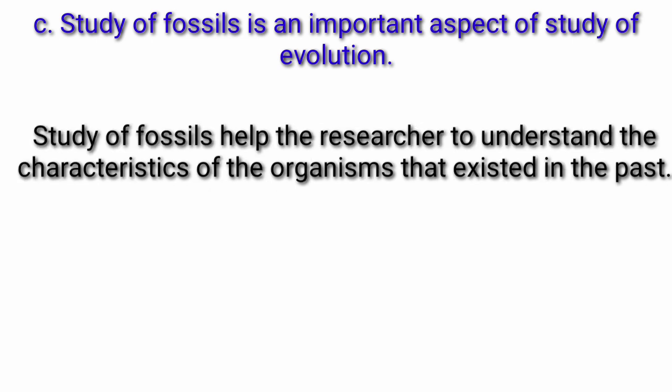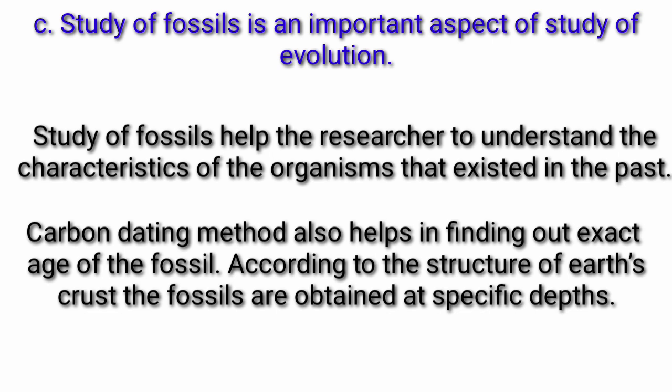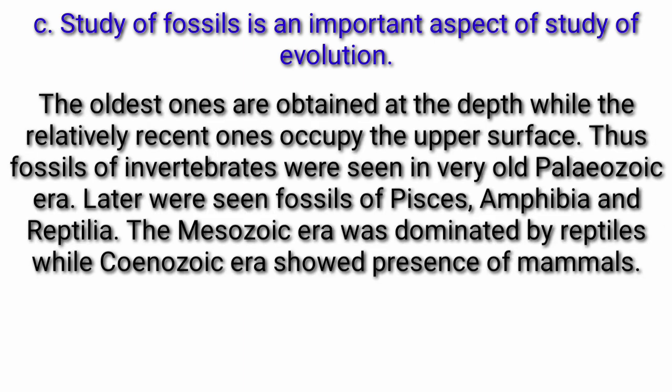Study of fossils helps the researcher to understand the characteristics of organisms that existed in the past. Carbon dating method also helps in finding out exact age of the fossil. According to the structure of Earth's crust, the fossils are obtained at specific depths. The oldest ones are obtained at the depth while the relatively recent ones occupy the upper surface.